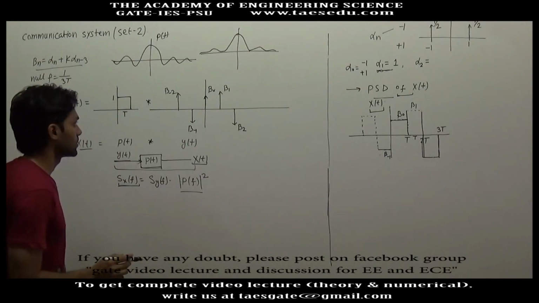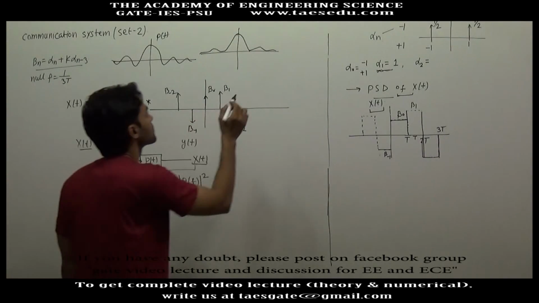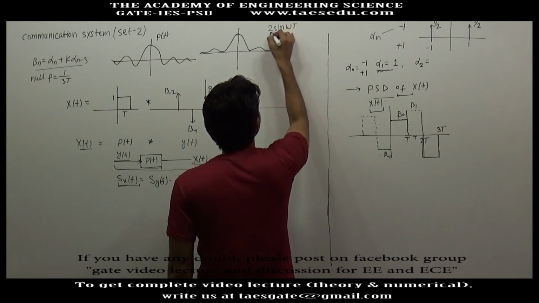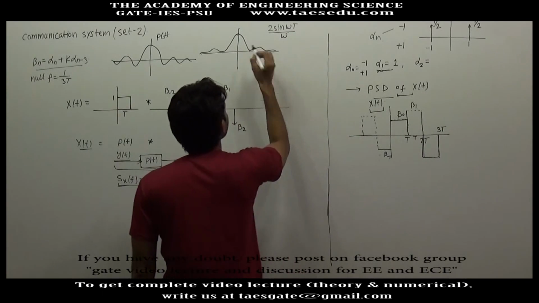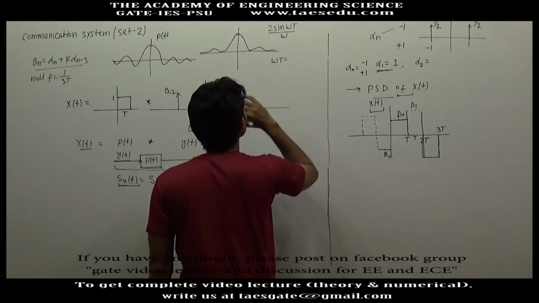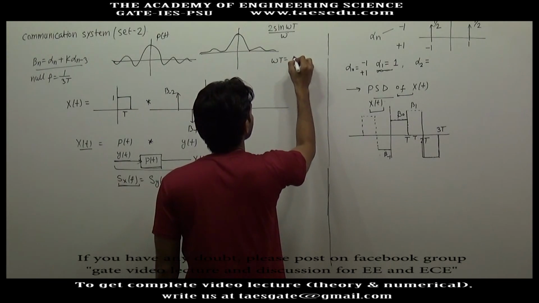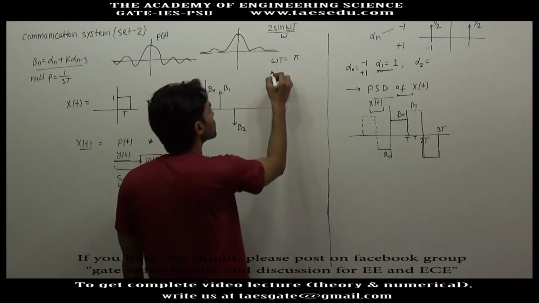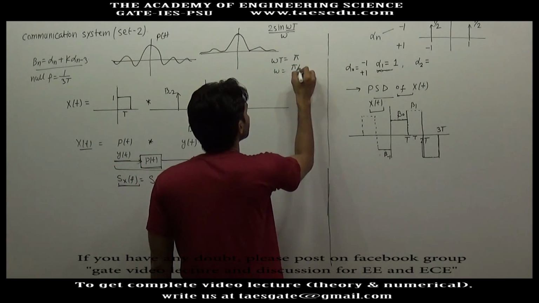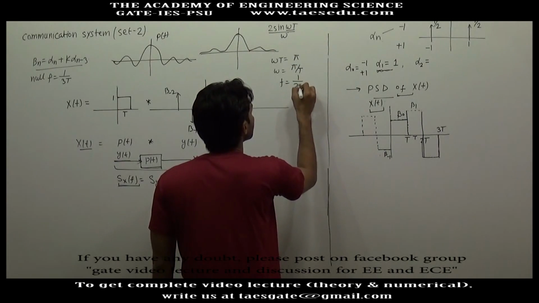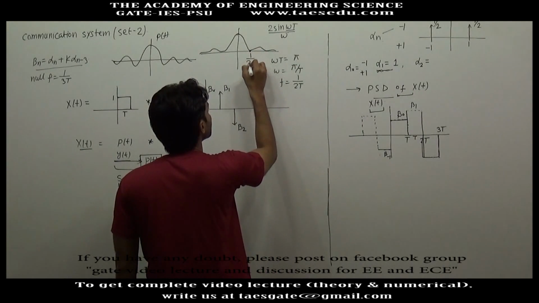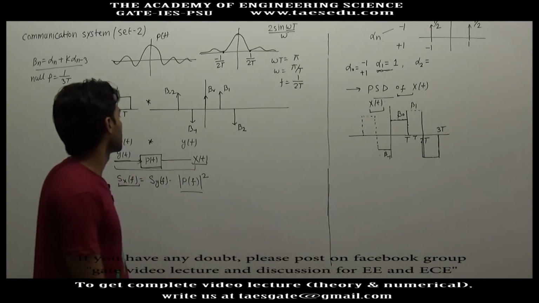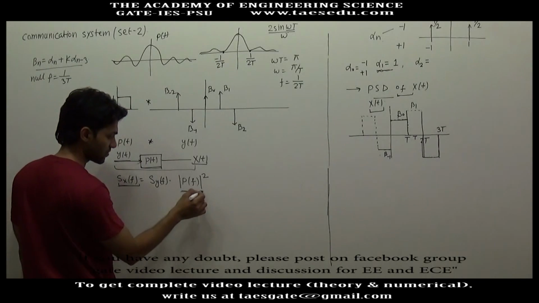If the width is t here, this will be 2 sin(omega t) divided by omega, and the first 0 will occur when omega t is equal to pi. When omega t equals pi, sin pi will be 0, so omega equals pi divided by t, or frequency will be 1 divided by 2t. So this will be 1 divided by 2t, and this will be minus 1 divided by 2t. So finding modulus P(f) squared is very easy.